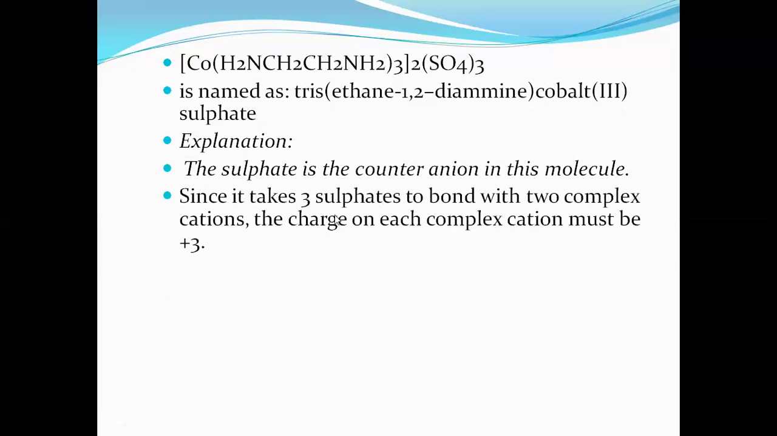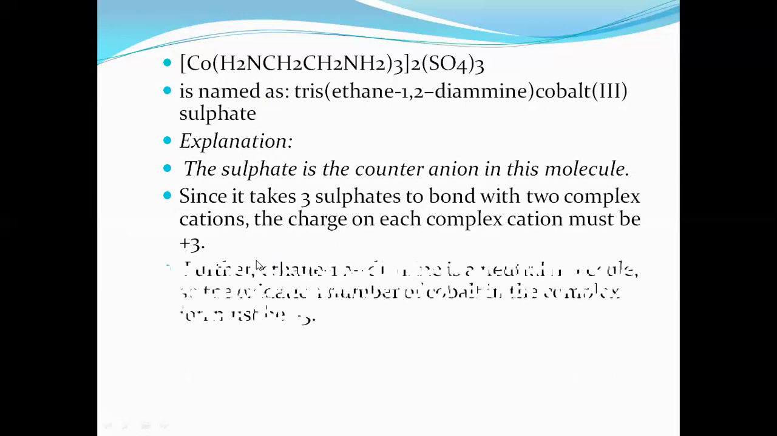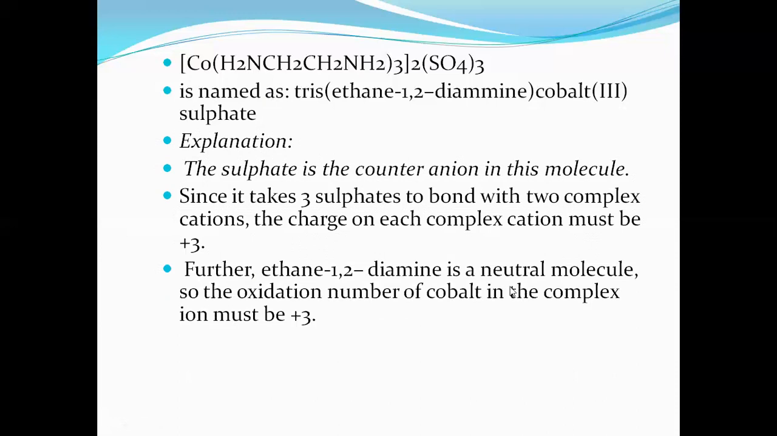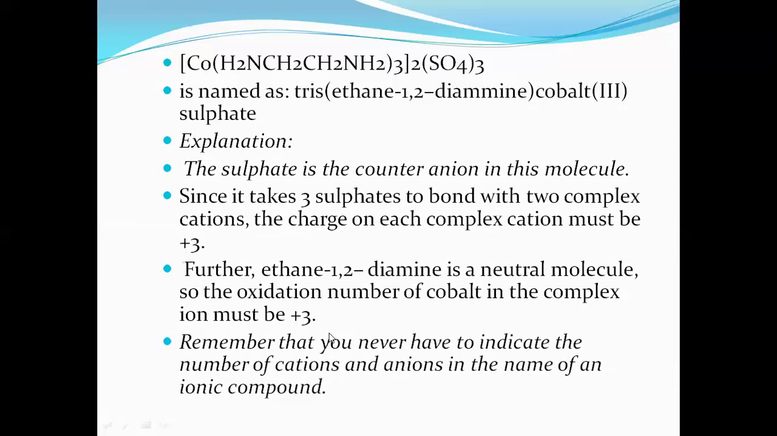Since it takes 3 sulfates to bond with 2 complex cations, the charge on the complex cation must be 3. Further, ethane 1, 2 diamine is a neutral molecule, so the oxidation number of cobalt in the complex must be 3. That's what I've told you about how to calculate. And remember that you never have to indicate the number of cations and anions in the name of an ionic compound. So that's the nomenclature of the coordination compound.